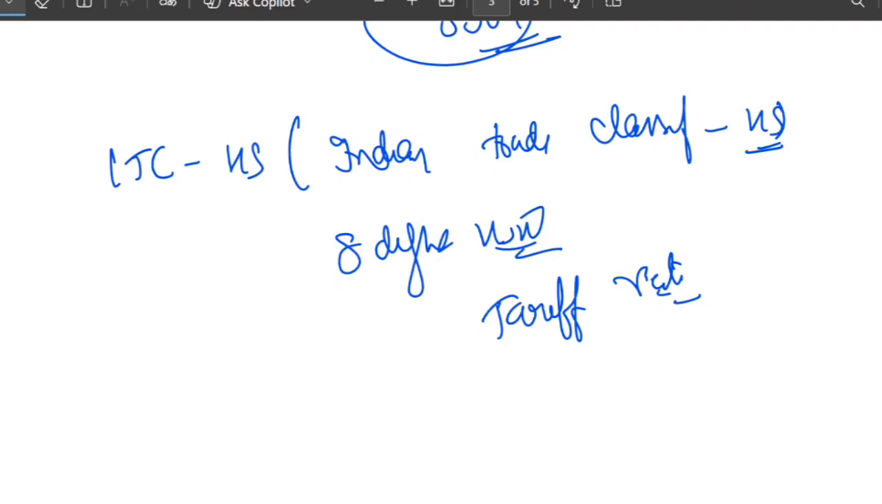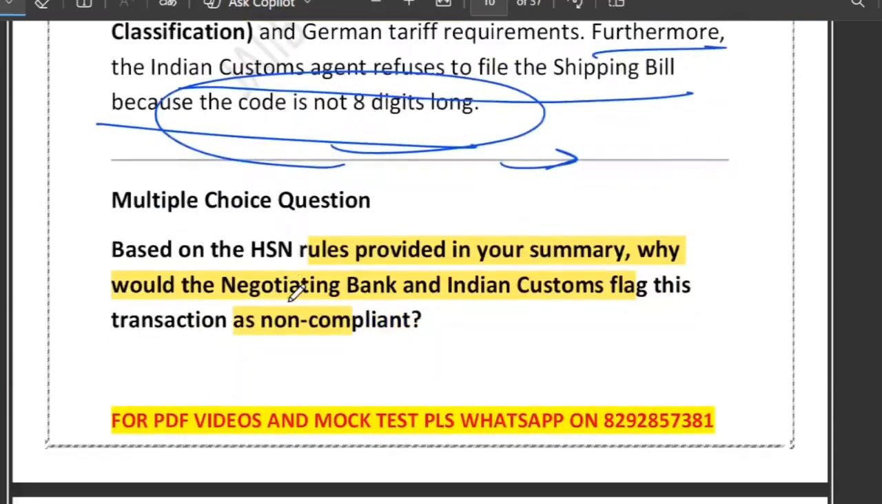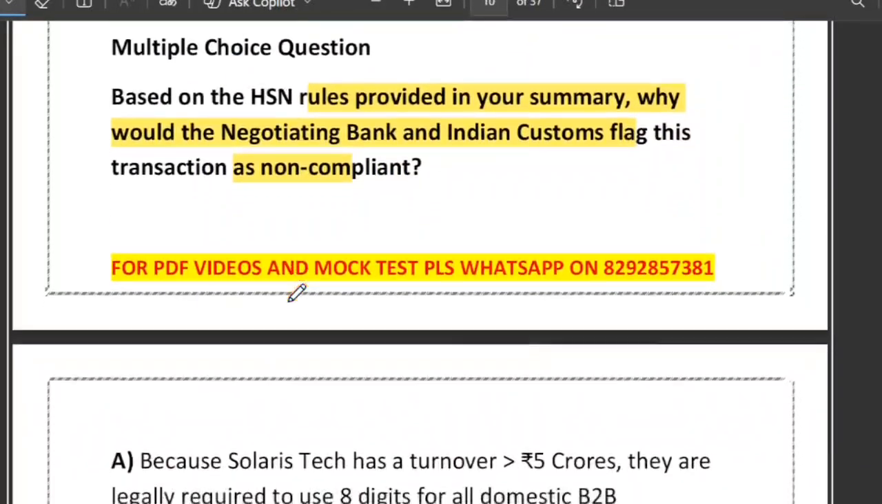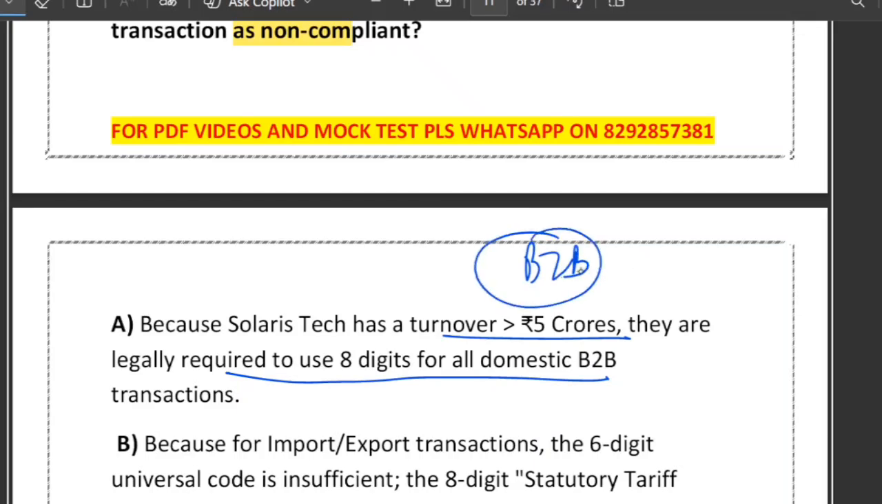So the key rule to remember is that turnover-based HSN relaxation applies only to GST invoice. For export and import, 8-digit HSN is compulsory no matter what the turnover. Option A says that since the turnover exceeds 5 crore, they are legally required to use 8-digit. But 8-digit is not mandatory for domestic B2B invoice. GST law gives relaxation even above 5 crore. So option A is wrong.